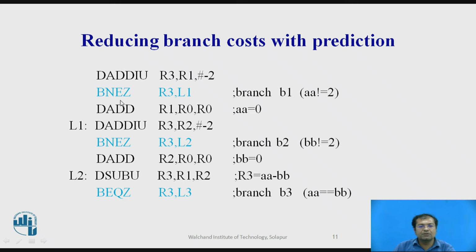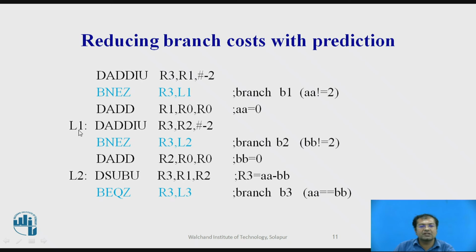See here, the blue line indicates there are branches L1 and L2. This is going to add R1 plus this value, and the result will be stored into R3. Branch if not equal to 0, it is going to take a branch to L1 if the result is not equal to 0. Then it will go for addition of R0 plus R0, and the result will be stored.